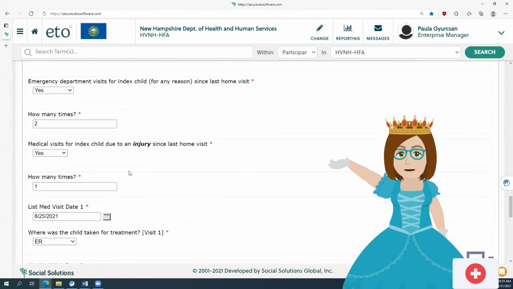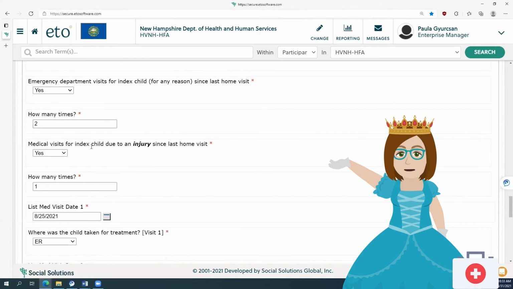The next question is, has there been an emergency department visit for the index child for any reason since the last home visit? This could be for injury or illness. I answered yes, because we already know that we went to the emergency room for an injury. How many times? I wrote 2. Because another visit was when the baby had a fever. So I wanted to include that as well.